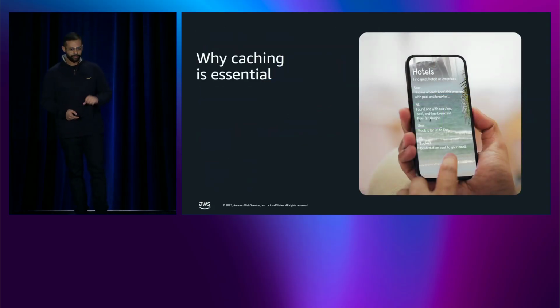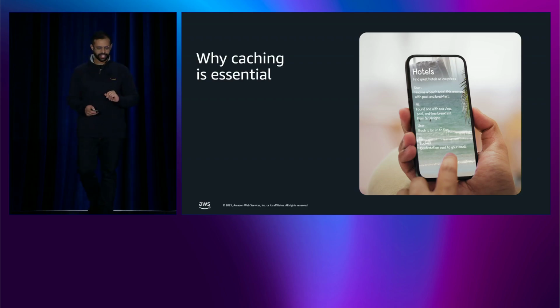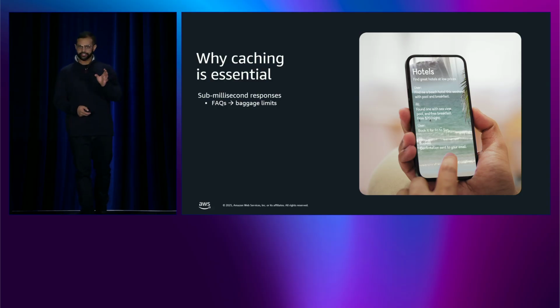All right, we touched on caching a little bit earlier. Let's dig into why it's essential for conversational AI at scale. When a user asks about baggage policies, frequently asked questions, a cache can serve that in under a millisecond. If it was the database, that's disk I/O, buffer lookups, query parsing, query execution, et cetera. And that's about 50 milliseconds, even with solid-state drives, SSDs.